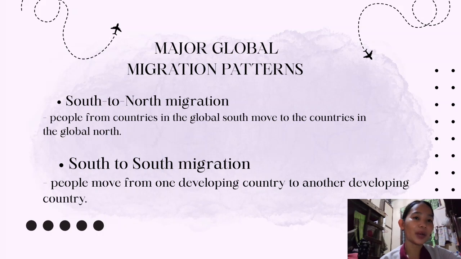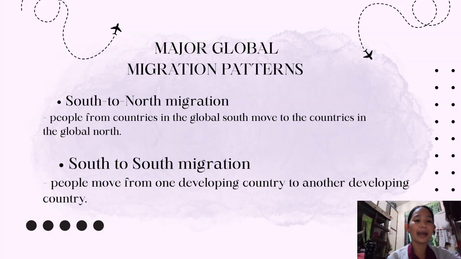So to continue, let me explain the major global migration patterns. So we have here south to north, south to south, and major corridors of migration. First we have this south to north migration, or developing to developed countries. So in here, people from countries in the global south, or the developing or poorer nations, move to countries in the global north, or developed or wealthier nations, in search of better opportunities.